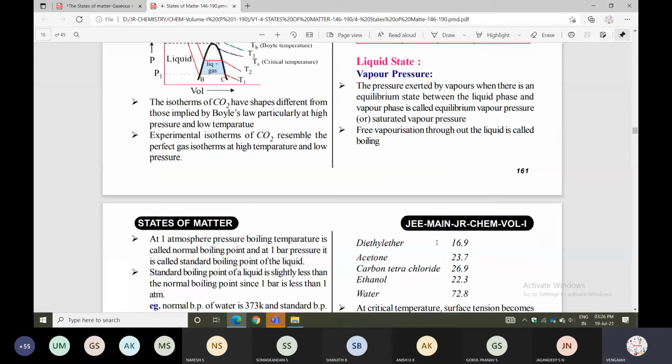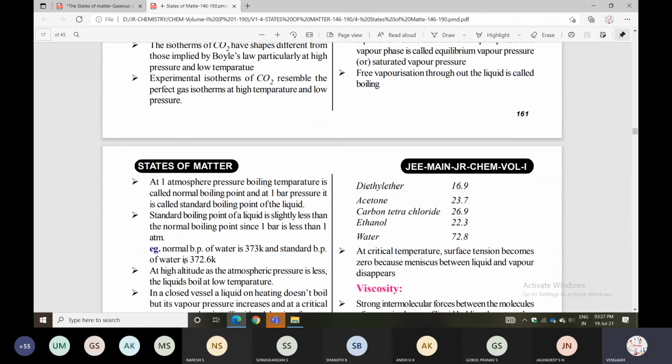For vapor pressure, the pressure exerted by the vapor when there is an equilibrium between the liquid phase and vapor phase is called equilibrium vapor pressure. Free vaporization throughout the liquid is called boiling. The boiling temperature at 1 atmosphere pressure is called the normal boiling point. The standard boiling point of a liquid is slightly less than the normal boiling point, since 1 bar is less than 1 atm.